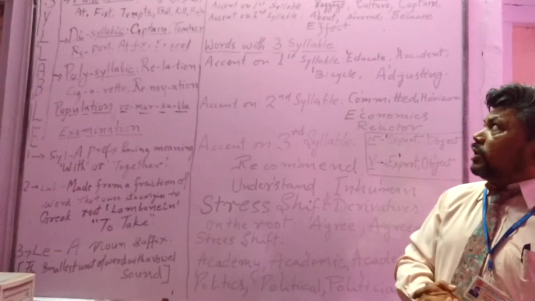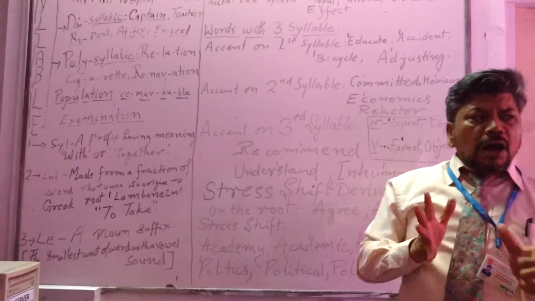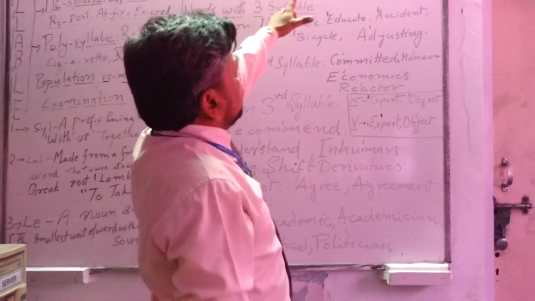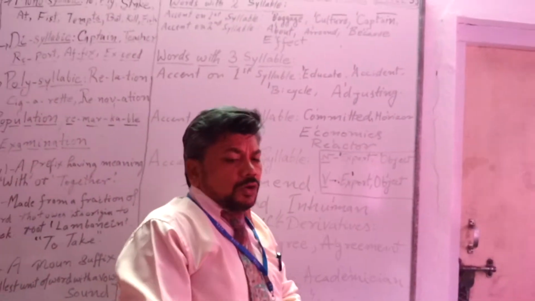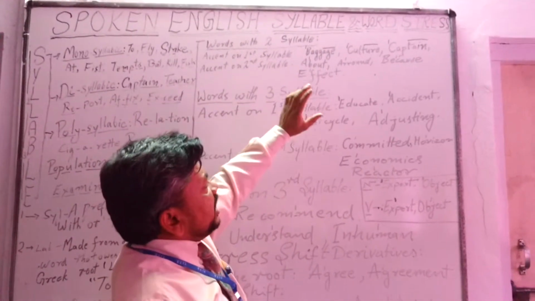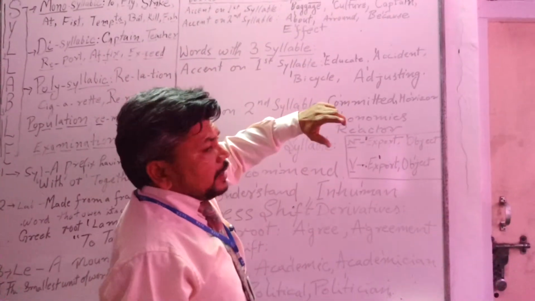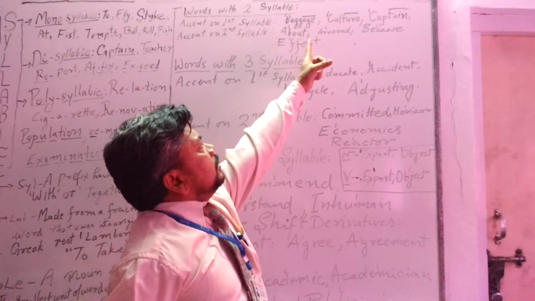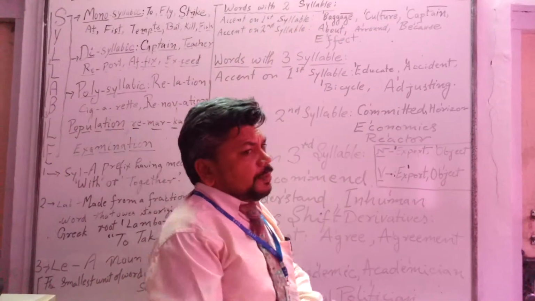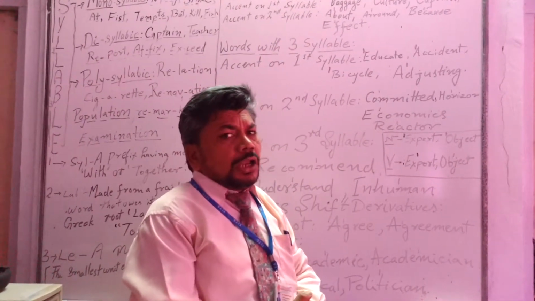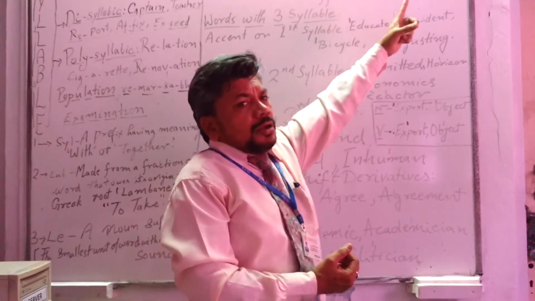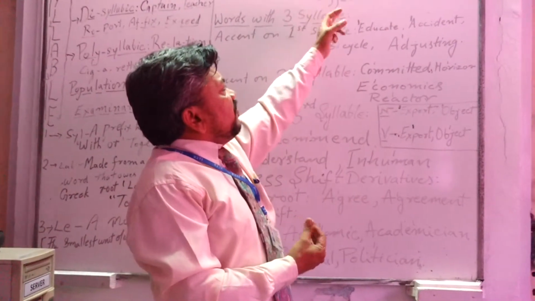Furthermore, moving forward to the stress pattern, let us see how stress pattern shifts. The main talk for spoken English is word stress pattern, after knowing syllable and word. Here, words with 2 syllables: we can find accent on the first syllable in words like baggies, culture, captain. The first syllable is accentuated or stressed. Then accent on the second syllable: about, around, because, and finally effect.